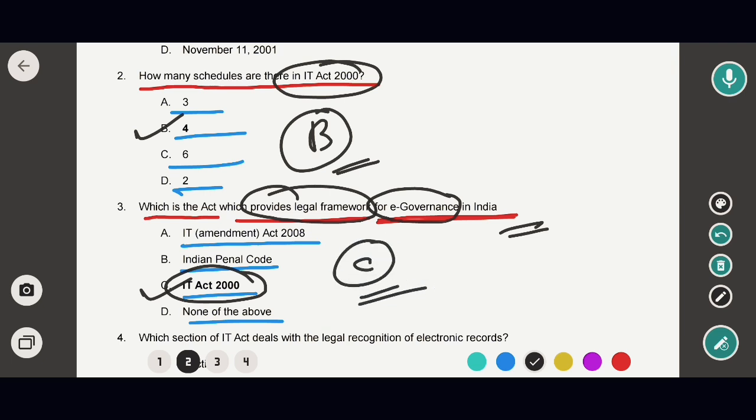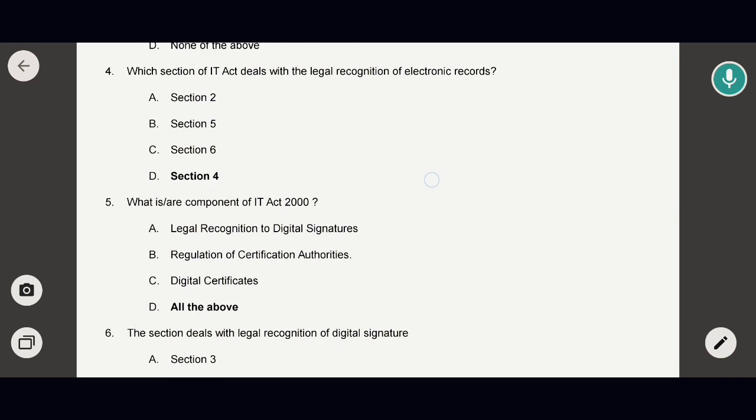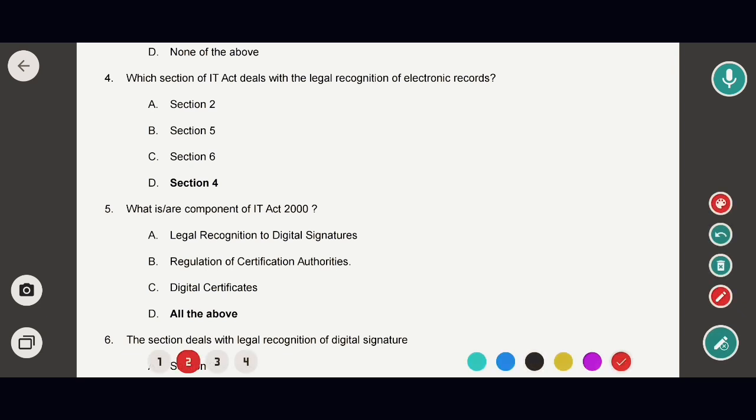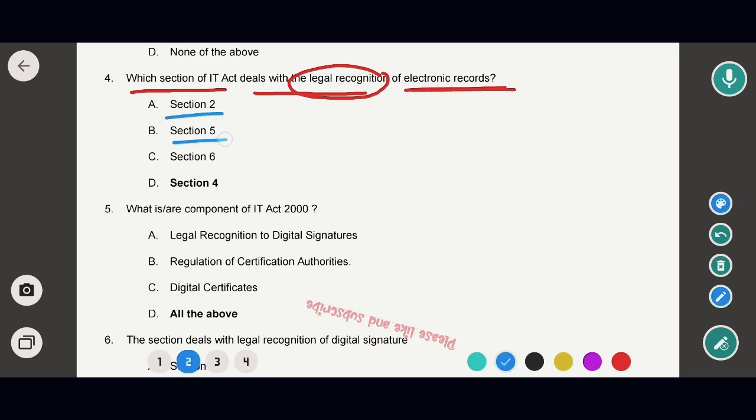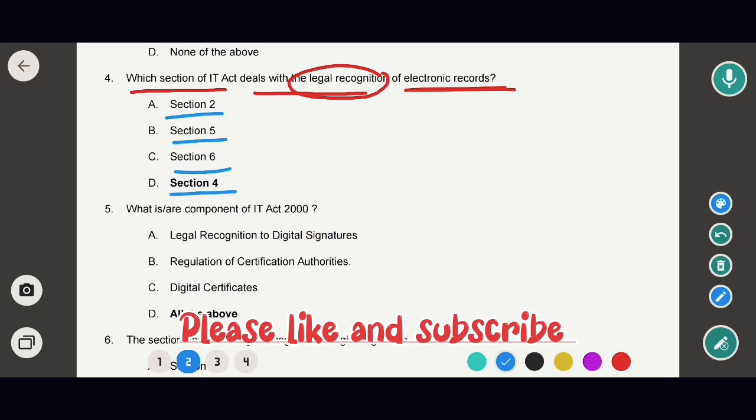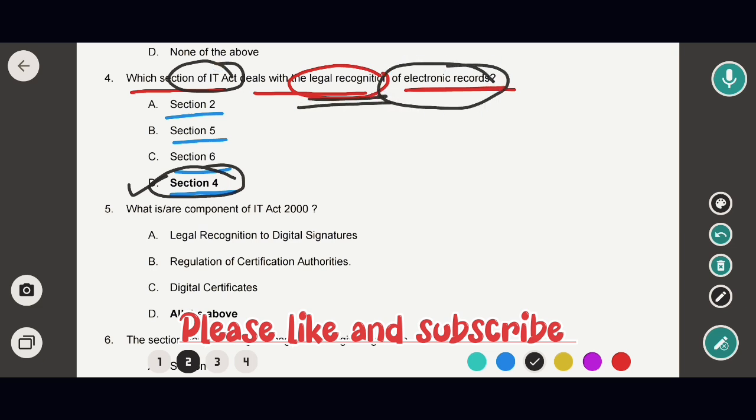Okay, now moving to the next question. Which section of the IT Act deals with the legal recognition of electronic records? Options are Section 2, Section 5, Section 6 and Section 4. The correct option would be option D. That means Section 4 of the IT Act deals with the legal recognition of electronic records.